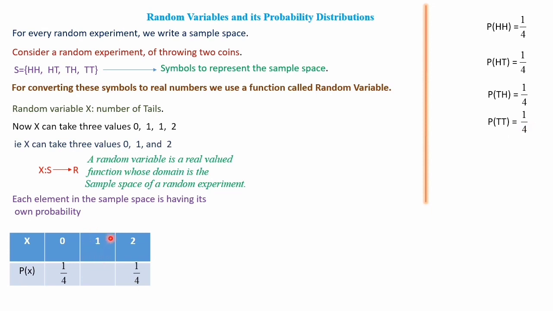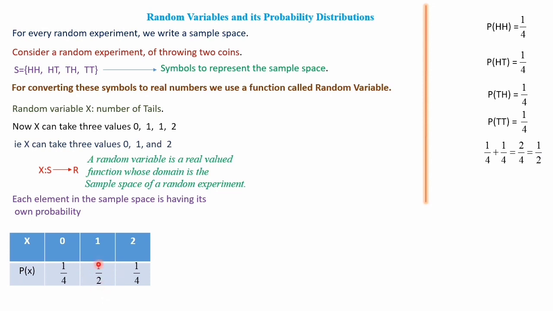Next is 1. Two probabilities are there here when x is taking the value 1. HT has 1 tail, TH also has 1 tail. So for calculating the probability of P of x equal to 1, we have to add these two probabilities, P of HT and P of TH, that is 1 by 4 plus 1 by 4, that is 2 by 4, which is equal to 1 by 2. So let's write it as 1 by 2.